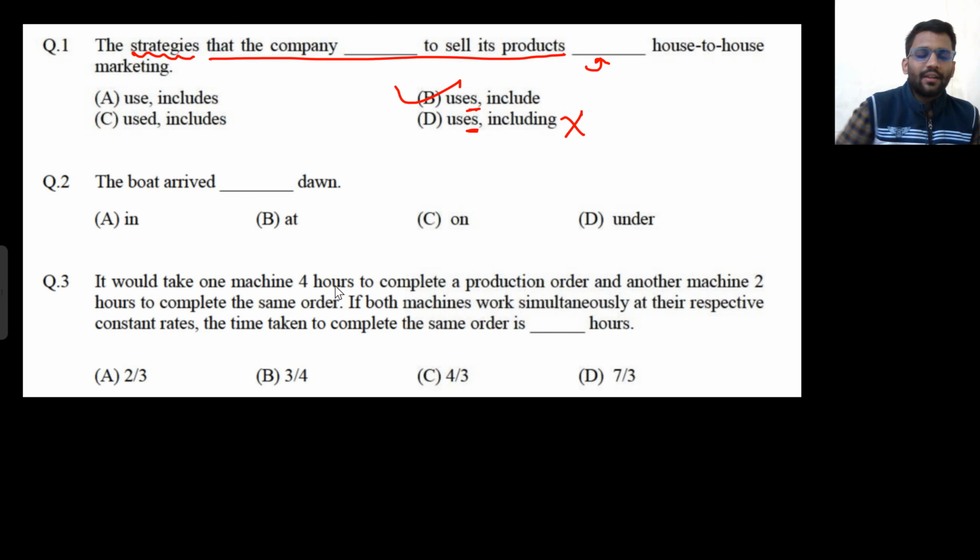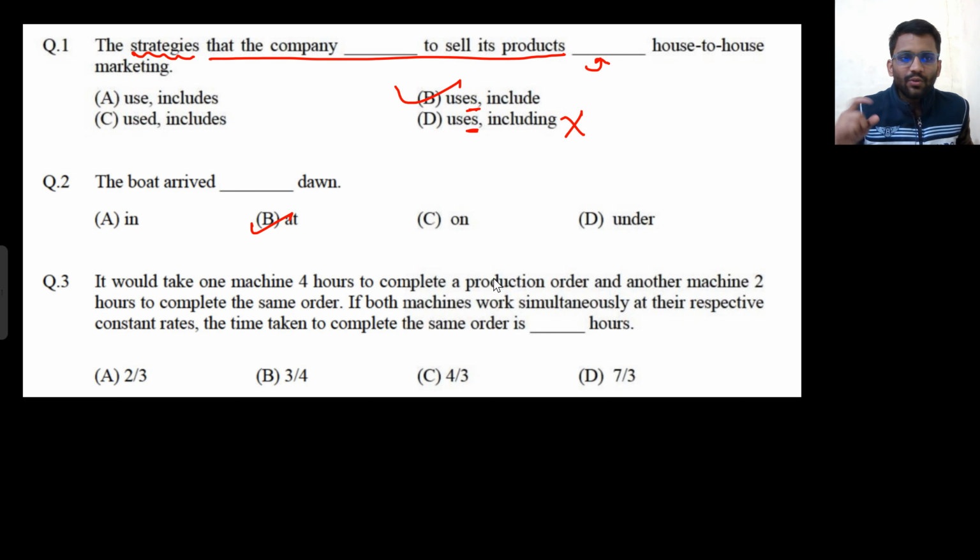The boat arrived at dawn. For morning and evening you will use in. I am arriving in the morning. I am arriving in the evening. But dawn is the time before the evening. No, sorry, not before the evening, after the evening and before the night, that we call dawn, as far as I know. Yeah, this is what dawn is, as far as I remember. So before dawn always at is used.